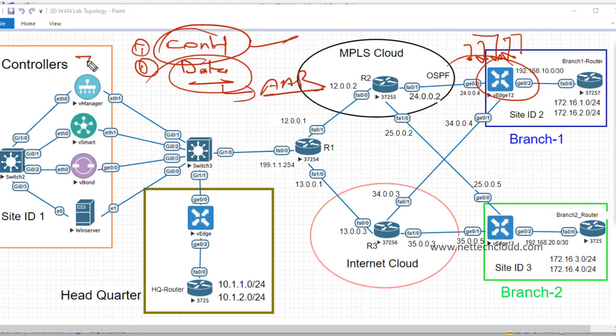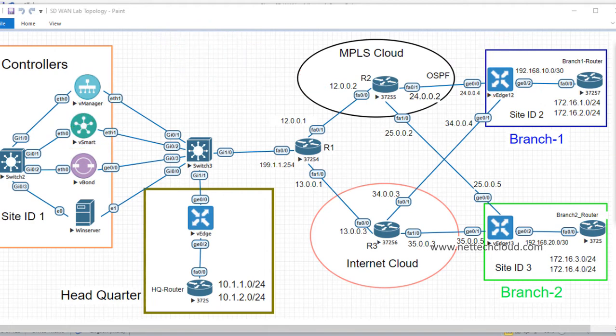It's all done from this controller only, right? So vManage pushes policy to the vSmart, and then the vSmart will do the rest of the job, right?